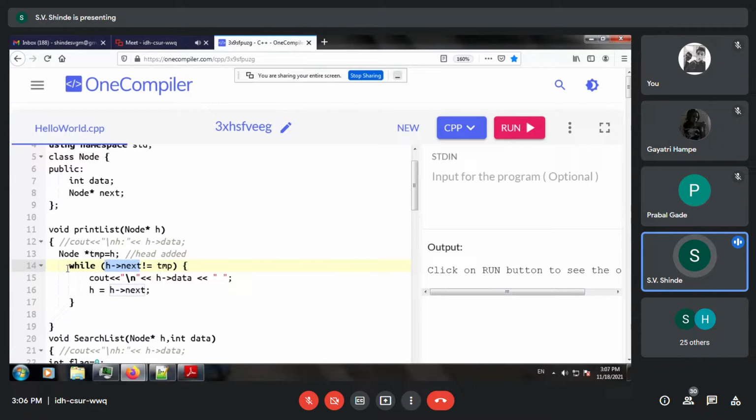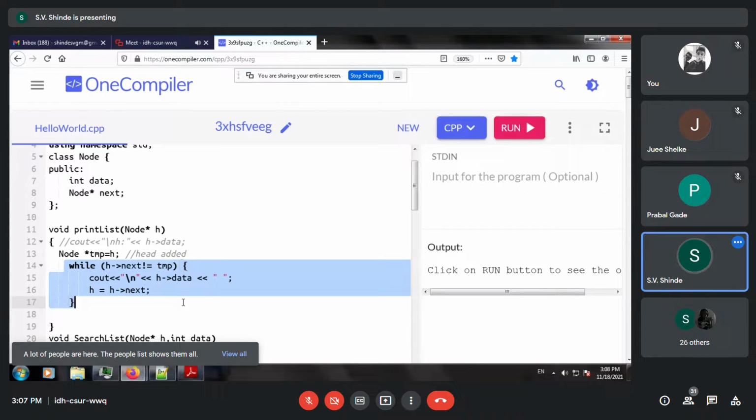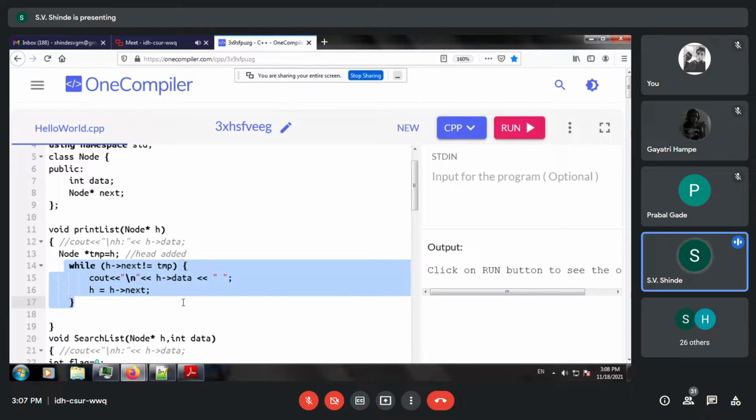So this terminating condition is to be noted. When there is a circular single linked list, the terminating condition is end arrow next equal to head. So temp is nothing but head. We have stored the head node information into the variable temp.